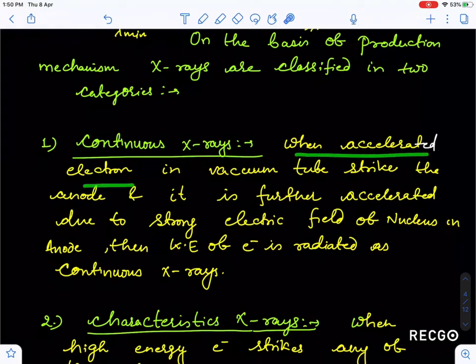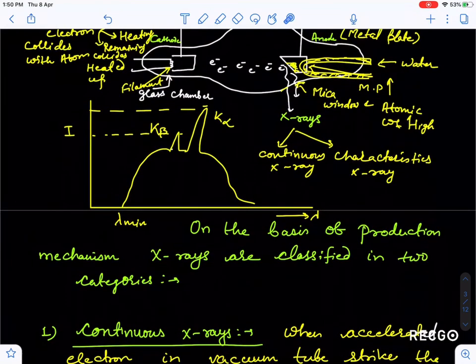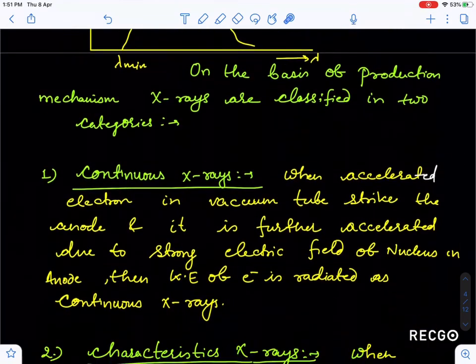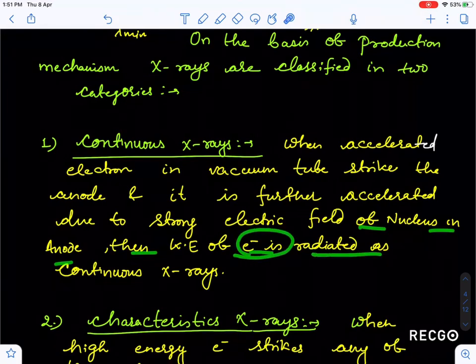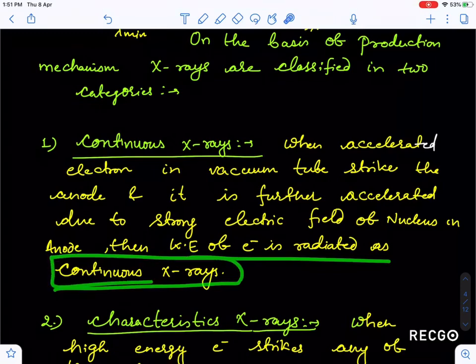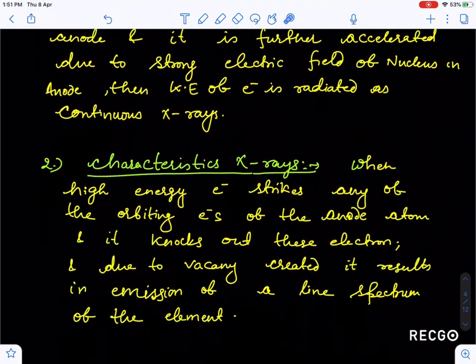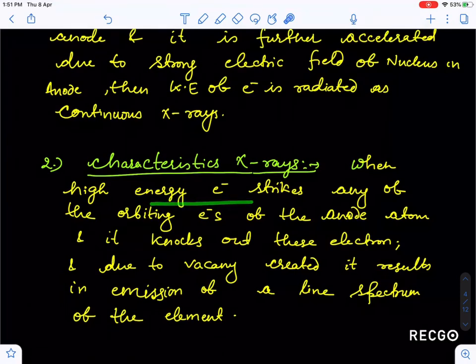So I have written continuous X-ray: when accelerated electron in vacuum tube strikes the anode, this is anode, which is the metal target also, it is further accelerated due to strong electric field of nucleus in anode, then kinetic energy of electron is radiated as continuous X-ray. So when this electron strikes the metal target, it radiates energy in the form of photons, continuous X-ray.